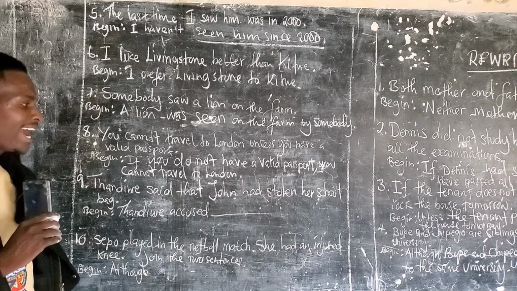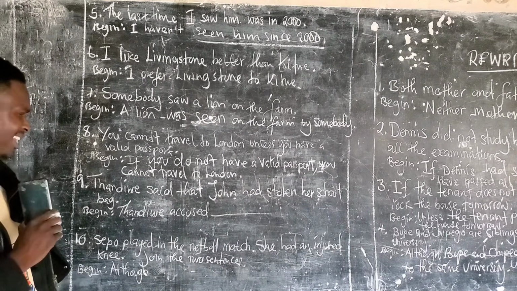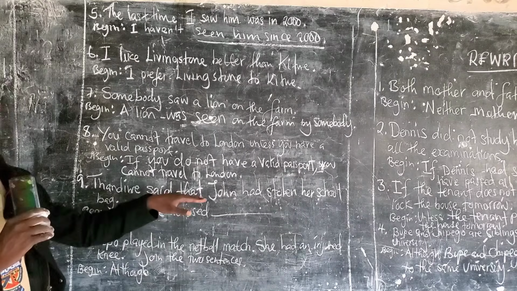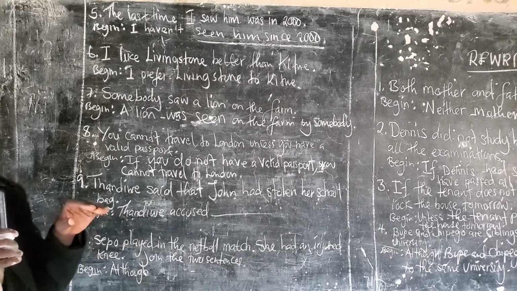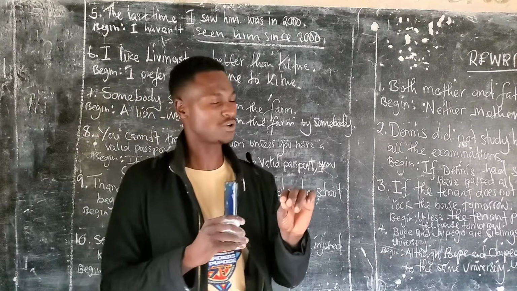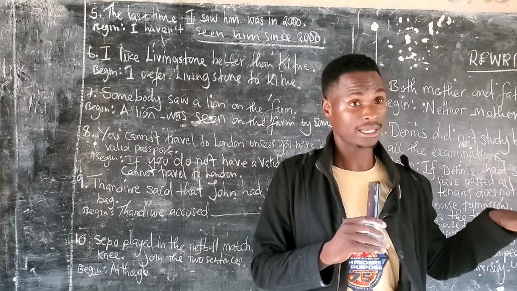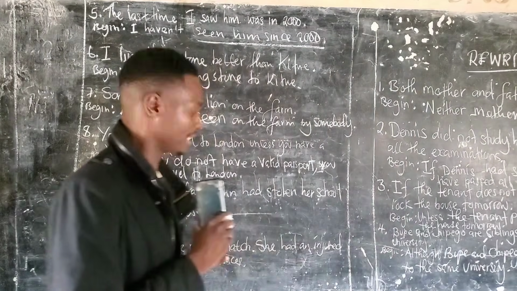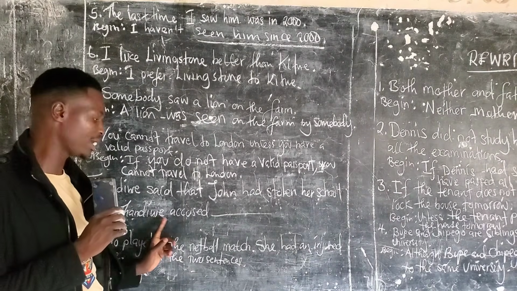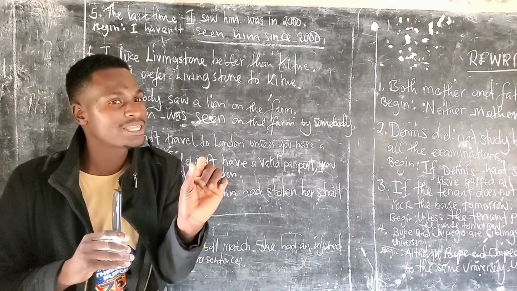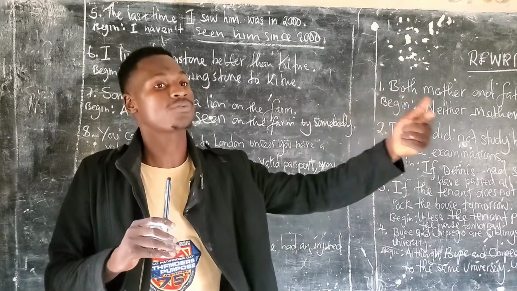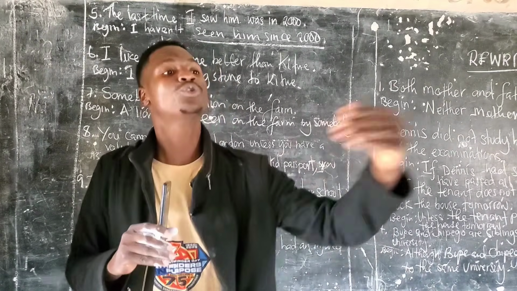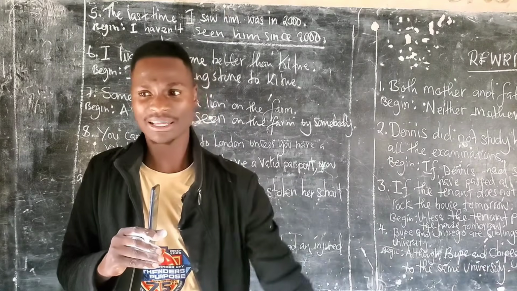Tandiwe said that John had stolen her school bag. Oh, this is not true. This is just a suspect. A suspect is innocent until proven guilty by the courts of law. So you're just accusing the person. Now, the catch to this question is the word they've used here, beginning with accused. Accused goes with of. You're accused of. Are we together? Are you getting the point?